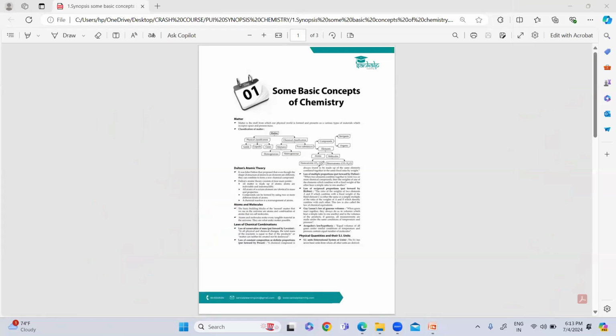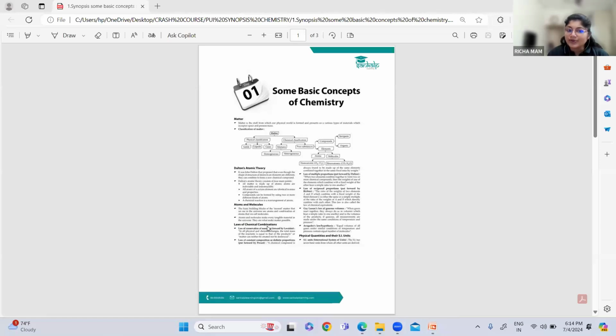Then again, next is substances. So what are the important concepts which we have to focus on? Dalton's atomic theory is there.